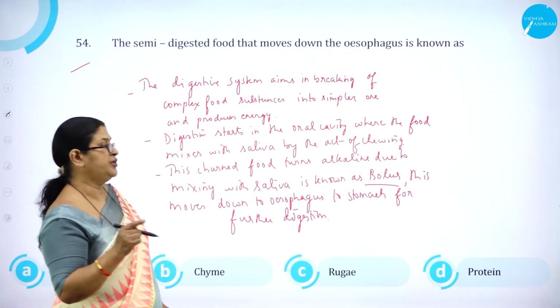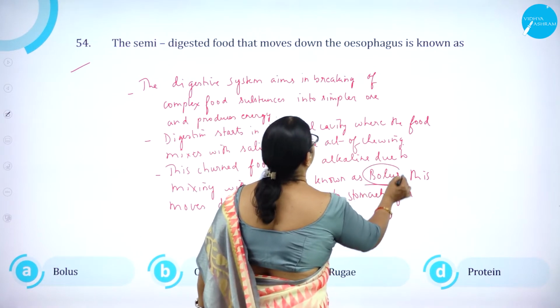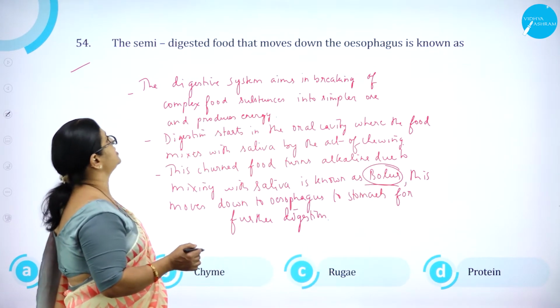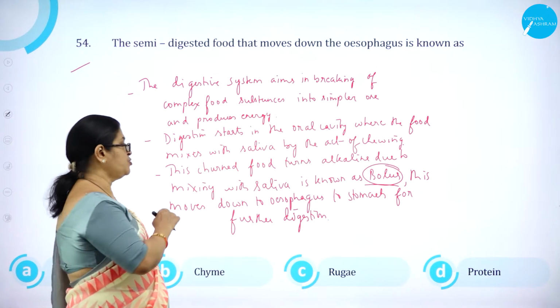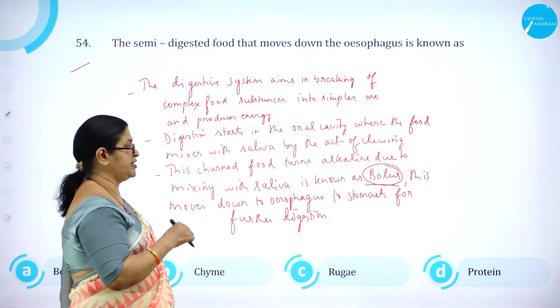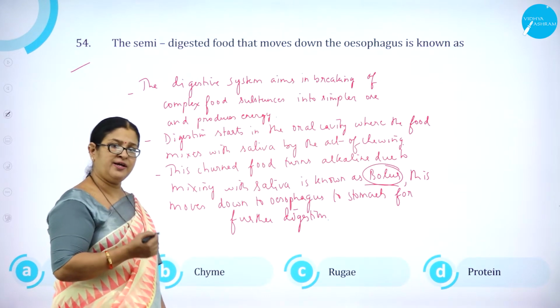The semi-digested food is called as what? Bolus. It is called bolus, and this bolus moves down from the esophagus to the stomach for further digestion.